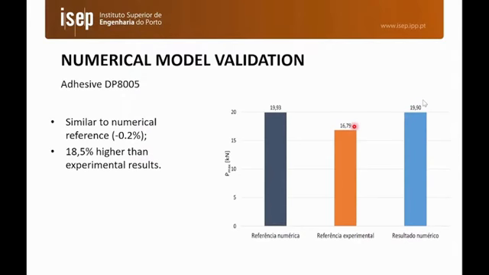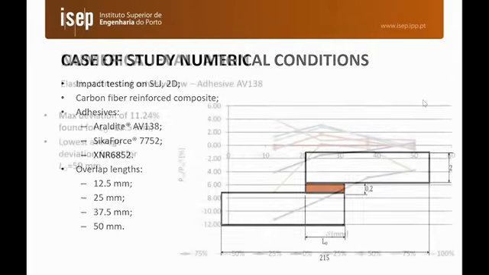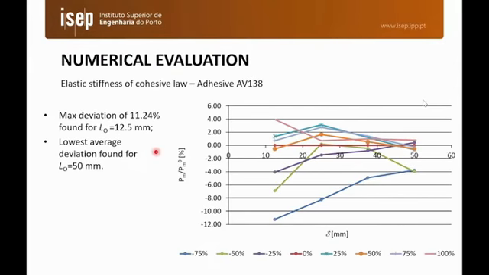So we consider that the CZM model is validated for impact testing, and we are now going to do a purely numerical work on the CZM conditions with 4 overlap lengths and the 3 aforementioned adhesives. We begin by evaluating the effect of the elastic stiffness of the cohesive law for the AV138. This line is the reference results compared to the initial properties, and we vary the properties from 0% of the original ones to minus 75% and doubling the initial properties.